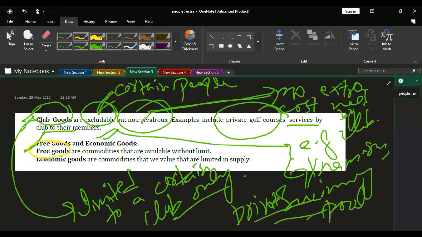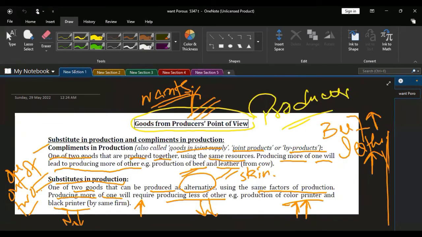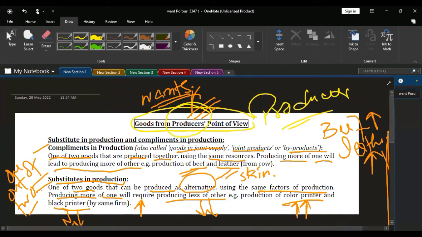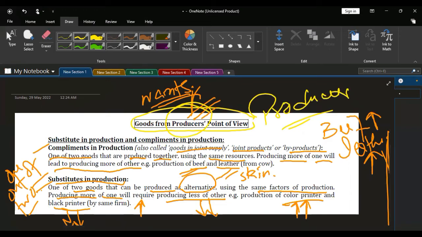So this was our today's class, in which we have firstly covered the perspective of the producer, in which there are two types of goods in production. Complement in production means those goods which are produced through a single process and no extra cost needs to be borne for them. Substitute in production means that in order to increase the production of one good, you need to decrease the production of other goods, because they have some cost and need to be set aside for other goods.